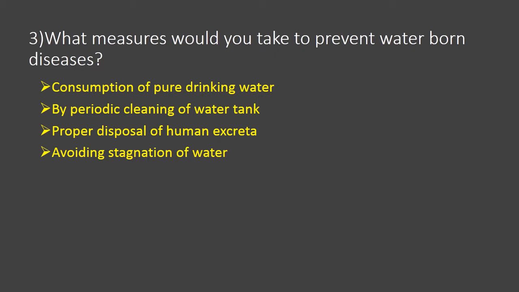That should be cleaned periodically, or we should spray insecticides and pesticides on the nearby ditches, pools or drainage areas to prevent the breeding of mosquitoes. In this way we can avoid the contamination of water. If we avoid water contamination, that is the best preventive measure for waterborne diseases.